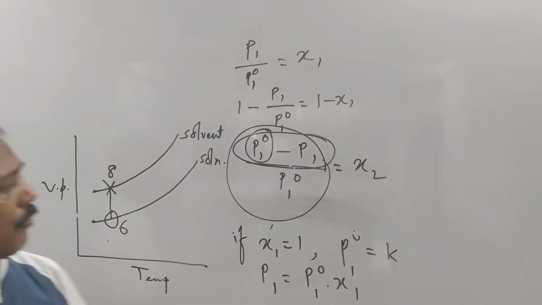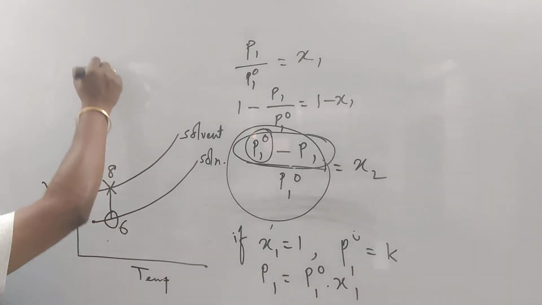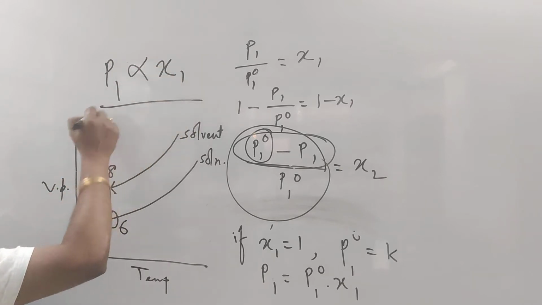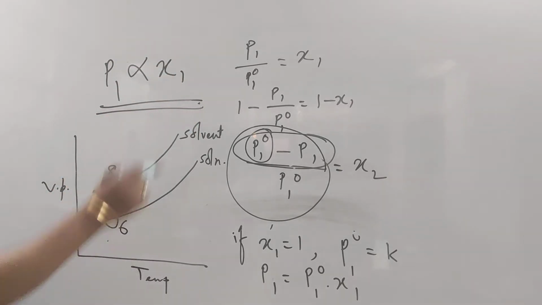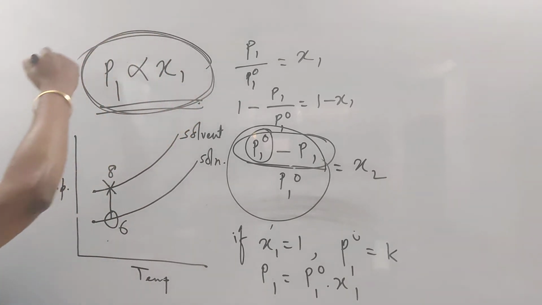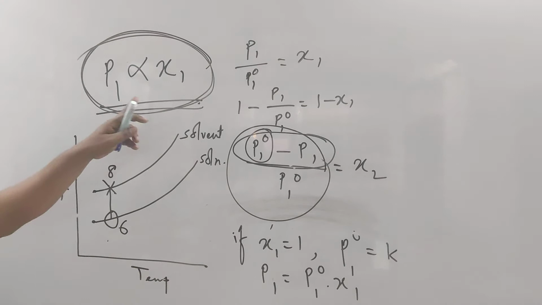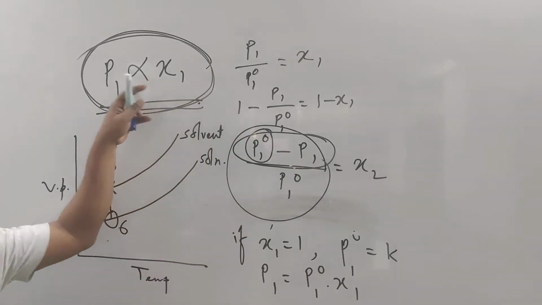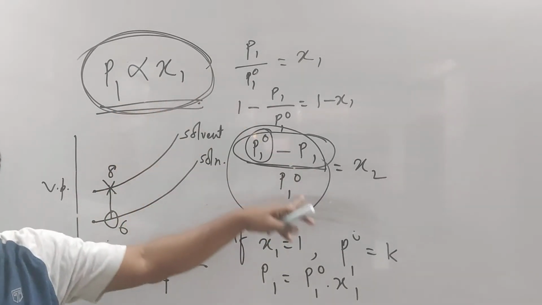So from wherever we started, that is what we called Raoult's law for lowering of vapor pressure. This is the one from where we started: P1 is directly proportional to x1. And we came to here. So it's the same thing only. It's not that it is different.